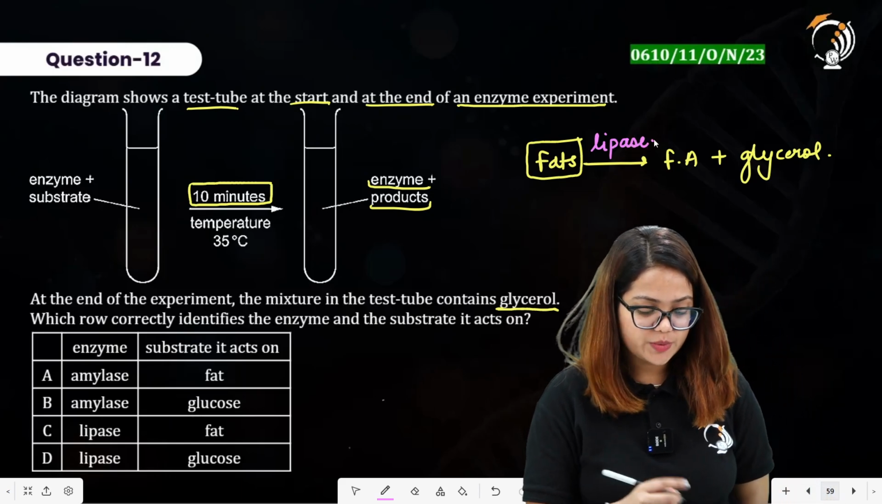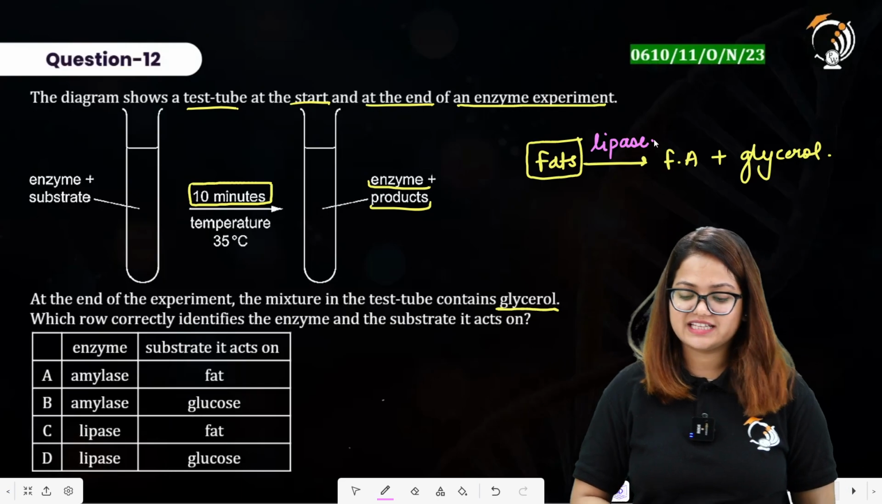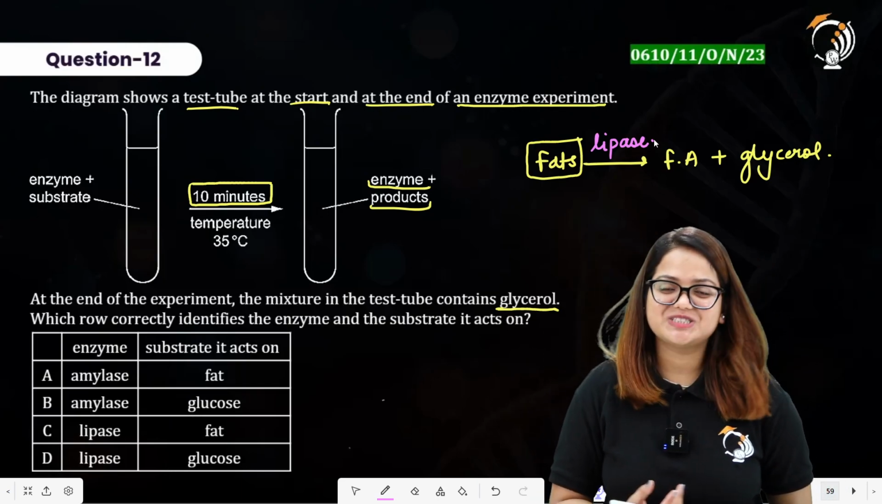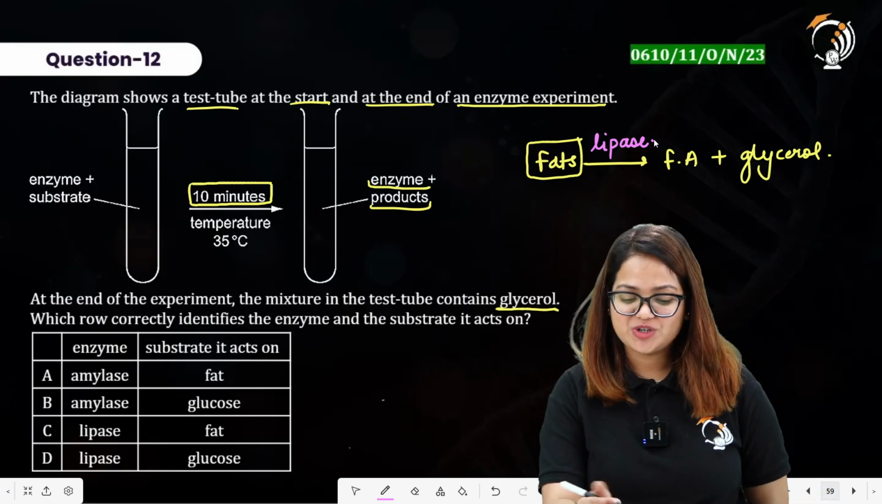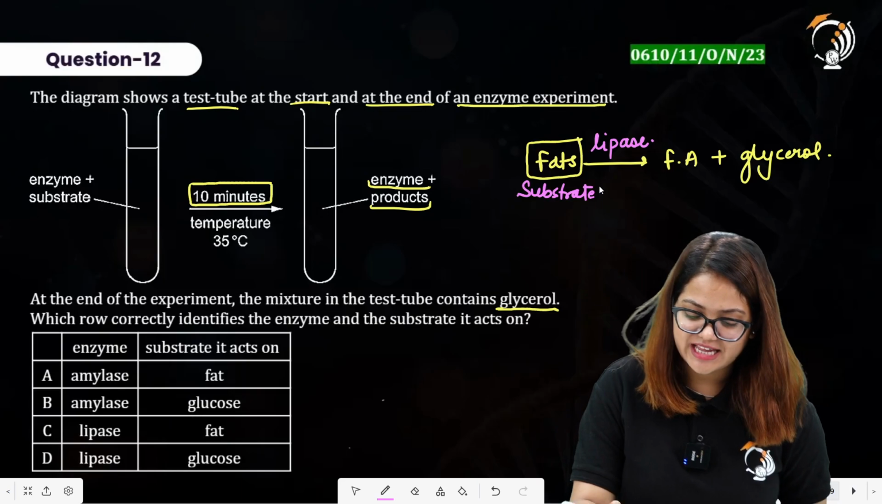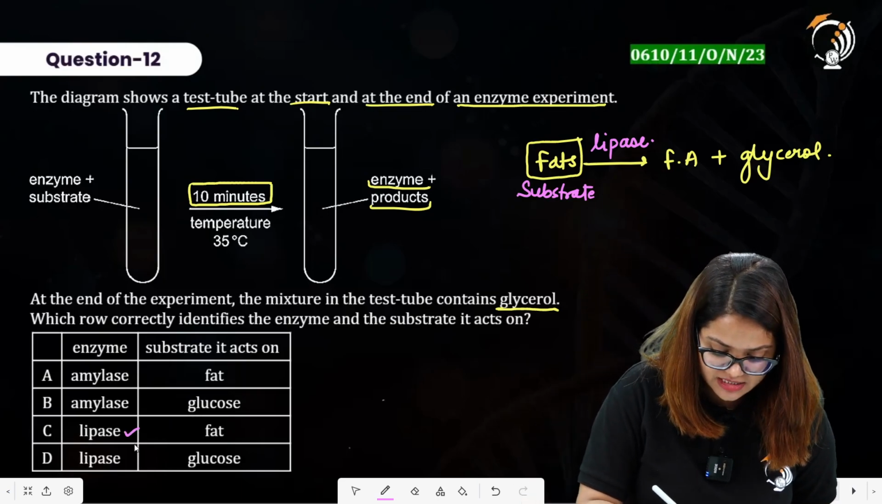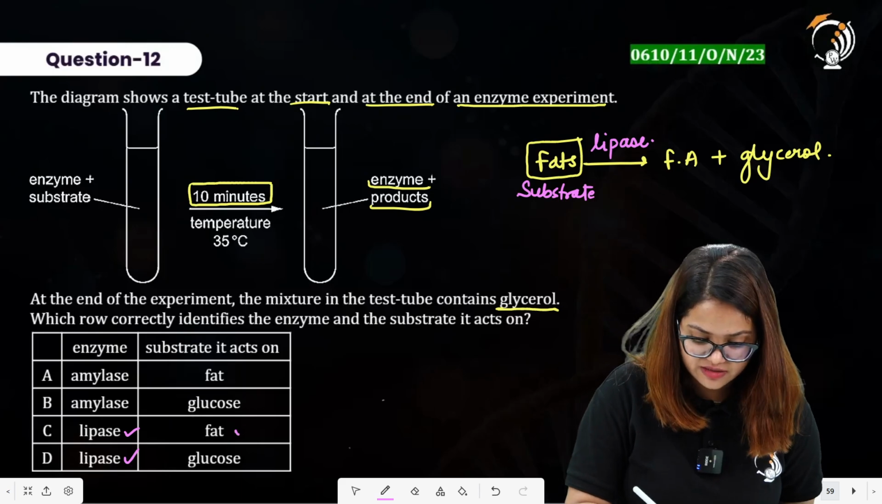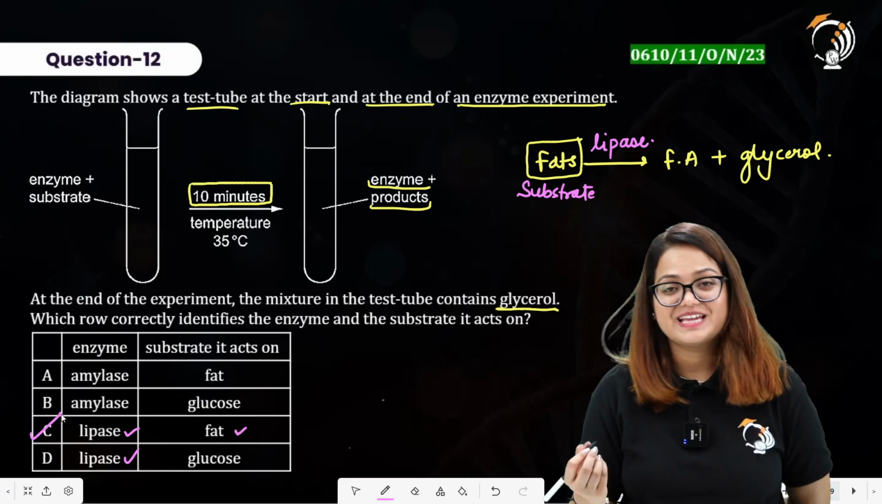Now, proceeding with the question, which row correctly identifies the enzyme and the substrate? So, you have to actually find out what is the substrate over here. So, substrate is the fat, and what is the enzyme? Enzyme is the lipase. Enzyme is the lipase, substrate is the fat. Option C here is the correct answer.